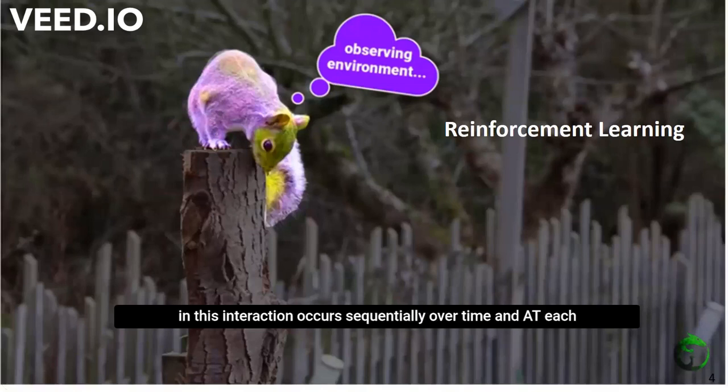This interaction occurs sequentially over time, and at each time step the agent will get some representation of the environment's state, and given this representation the agent selects an action to take. So it's very simple: on the basis of the environment, agents select their actions.